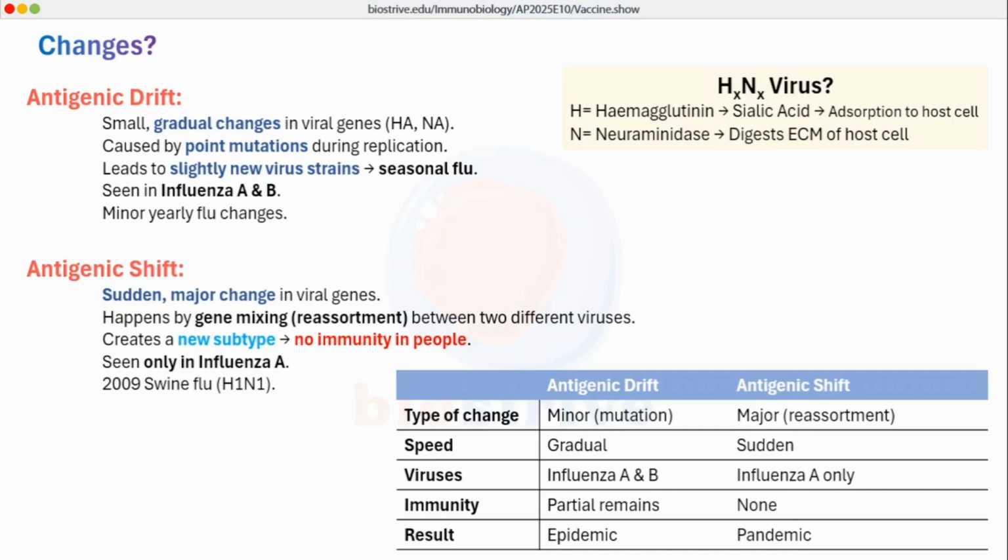Whereas in the case of antigenic shift, there are very major changes occurring in the viral genes. Now, these changes happen by gene mixing, which is a reassortment between two different kinds of viruses, and this will create an entirely new subtype for which there will be no immunity in people. So the vaccine will become entirely ineffective against this antigenic shift.